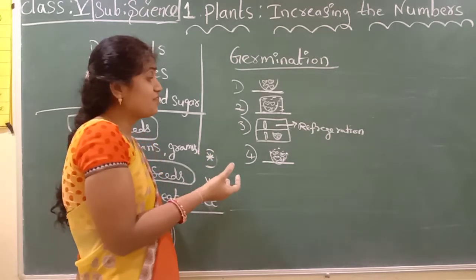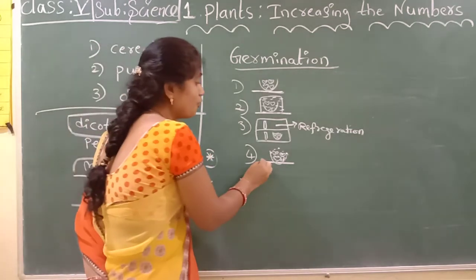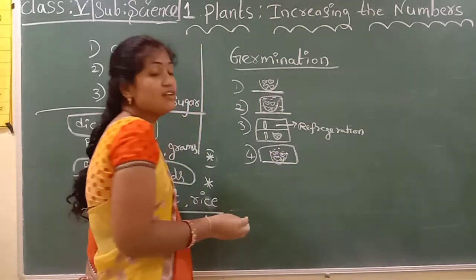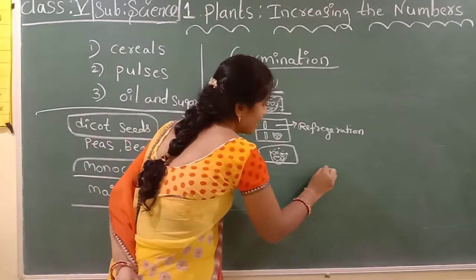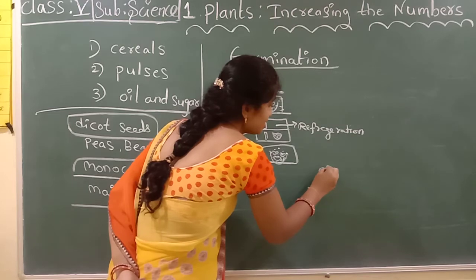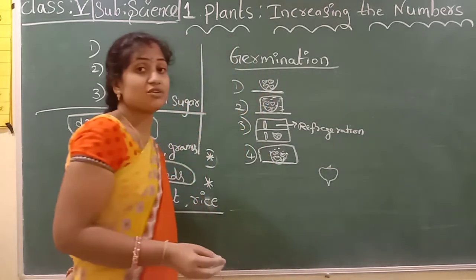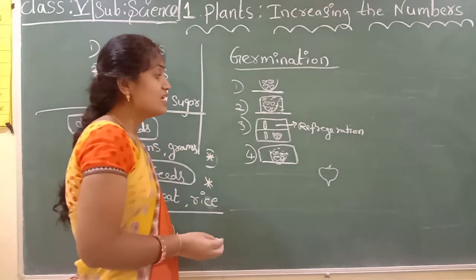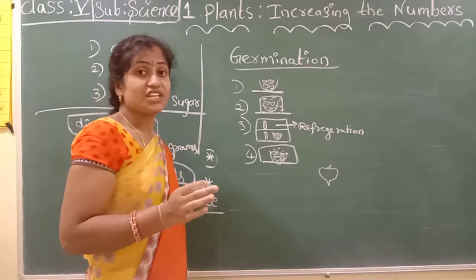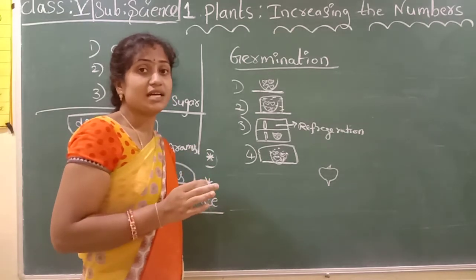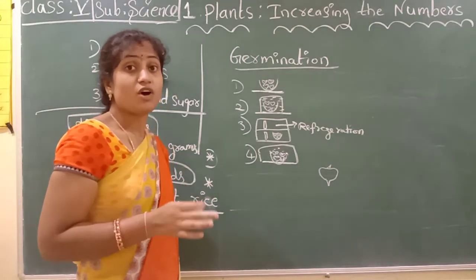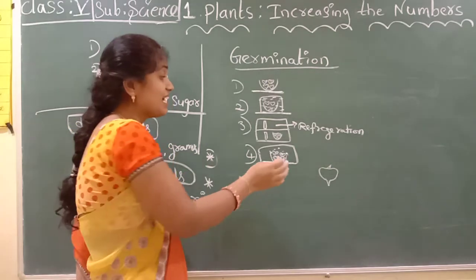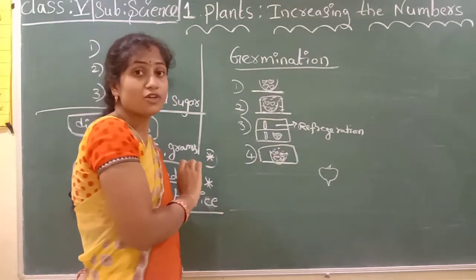Yes, the fourth plate only. In the fourth plate we will see tiny shoots and roots. Why? Because sufficient warmth, sufficient sunlight, sufficient water, sufficient air will be there in this fourth plate only.